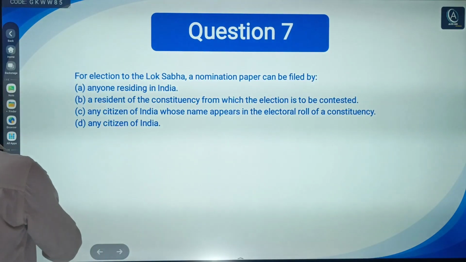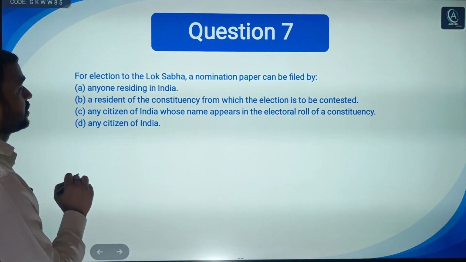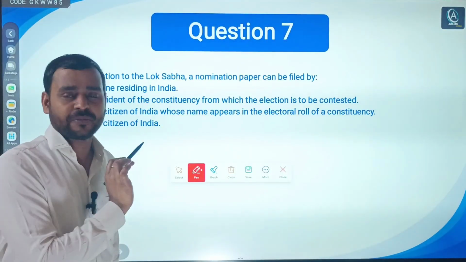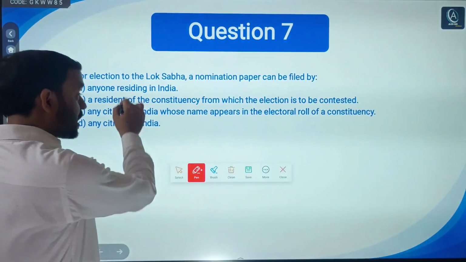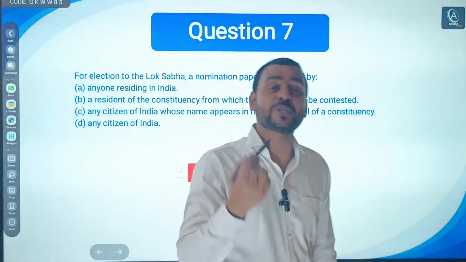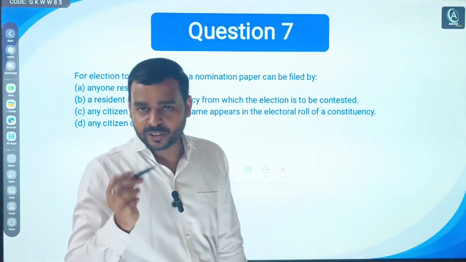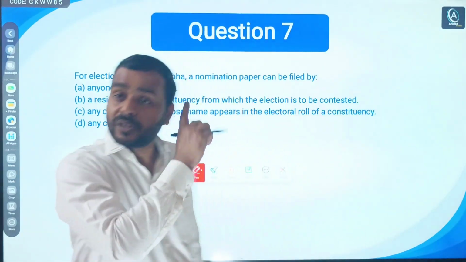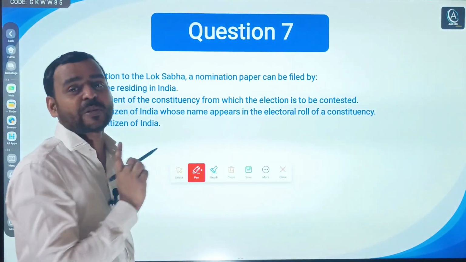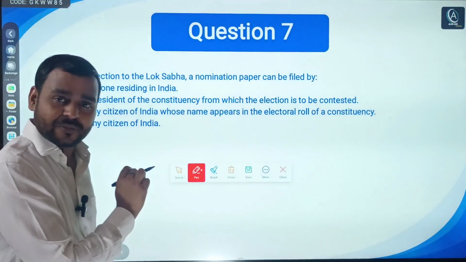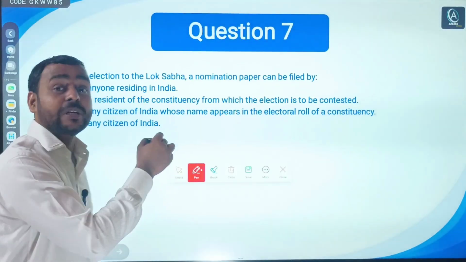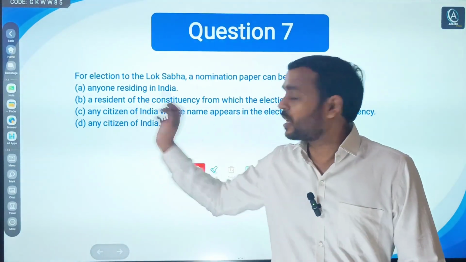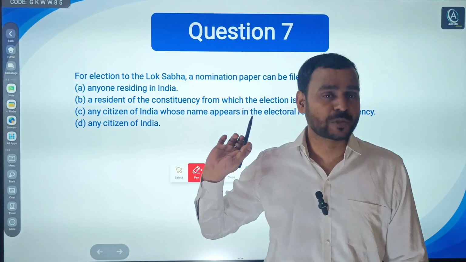Next, seventh question. You can call it a factual question. But you can see, always, even in my MCQ discussions, I have told you that you should read the options very carefully in single response questions, because options are very close. Trust me, if you do not pay attention, you will commit the mistake, and there is a high chance you will pick the wrong option.